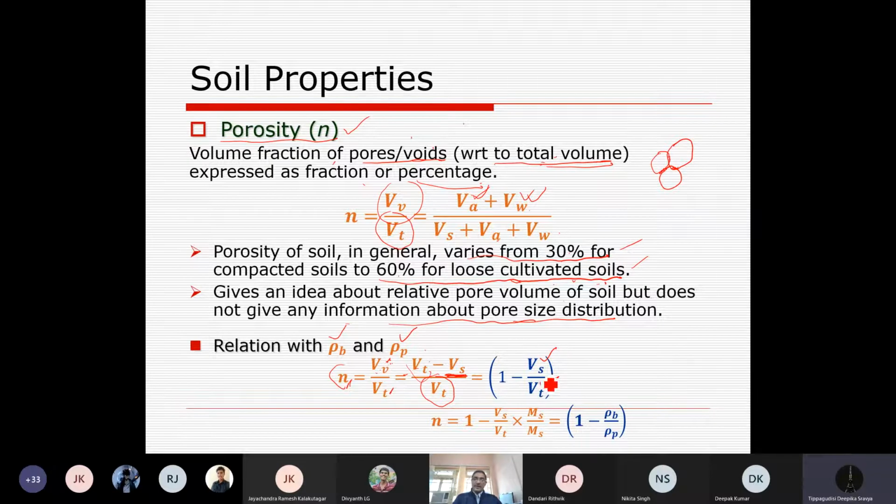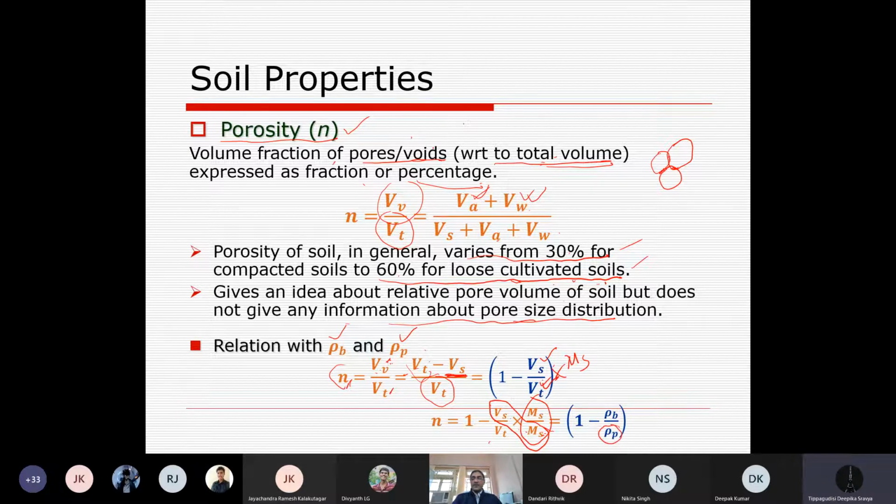If we multiply and divide by the mass of soil, the same term, it is not going to change the condition. So what happens if we make a relationship here: mass of solid divided by volume of solid is simply particle density.